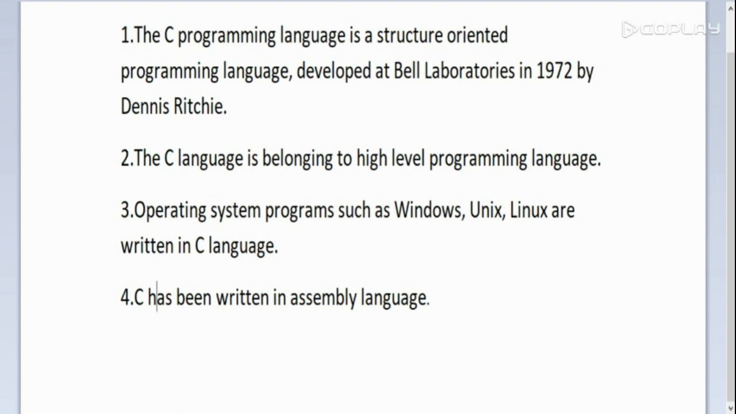Operating system programs such as Windows, Unix, Linux are written in C language. Yes, C was specially used for writing system applications such as operating systems like Windows, Unix, Linux, and for writing interpreters and compilers. C has been written in assembly language.